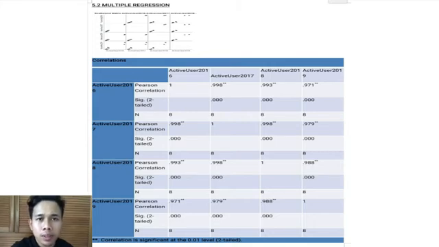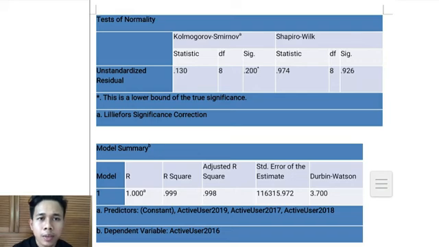The Kolmogorov-Smirnov test of normality on the residual gives a p-value of 0.2, which is more than 0.05. Thus, the assumption of normality of the residual term is met. Point number 2, the R-square value is 0.999, which means 99.9% of the variation in active user 2016 can be explained by active user 2017, 2018, and 2019. The adjusted R-square is 99.8%.